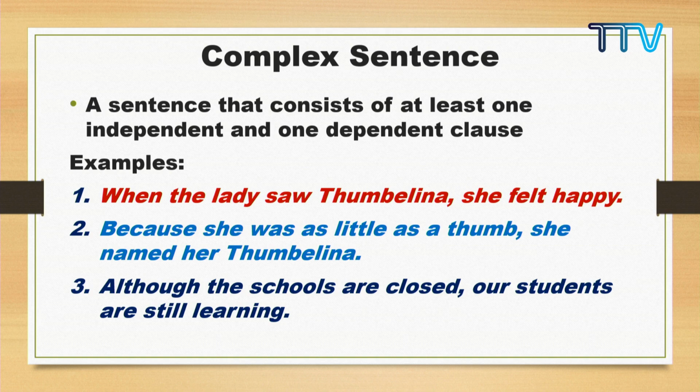So keep that in mind. Complex: independent and dependent, two different clauses. Examples: When the lady saw Thumbelina, she felt happy. Because she was as little as a thumb, she named her Thumbelina. Although the schools are closed, our students are still learning.